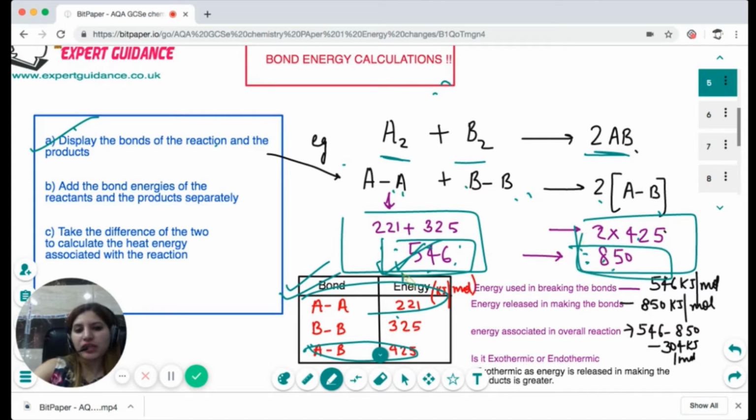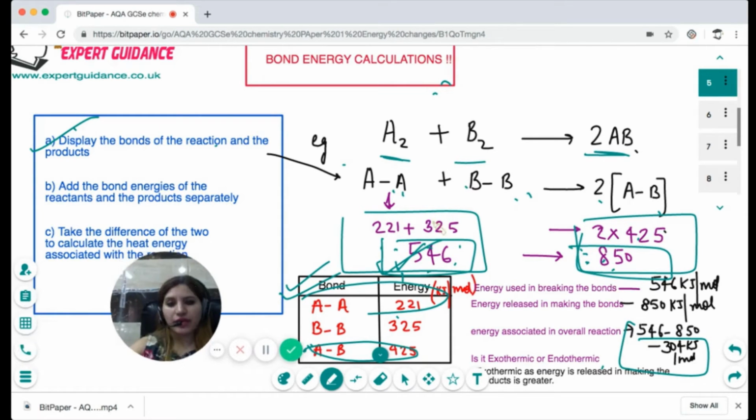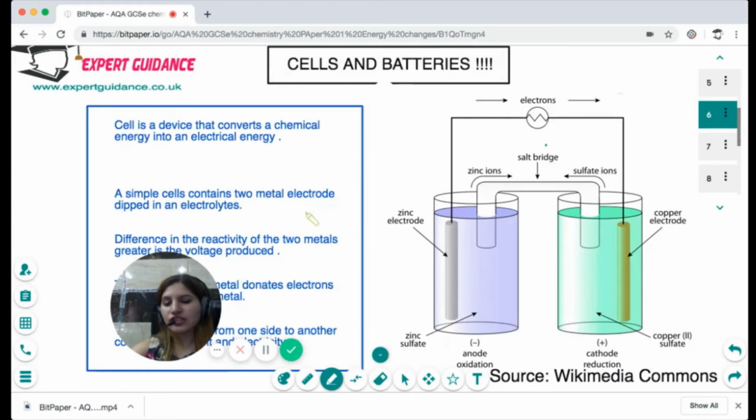You take away the two. That gives you minus 304. So 304 is the energy released to the surroundings. In this case, the products have the higher energy, releasing more energy than is used up in the reactants. Therefore, it's an exothermic reaction. Okay, so I hope this bond energy calculation is clear to you.